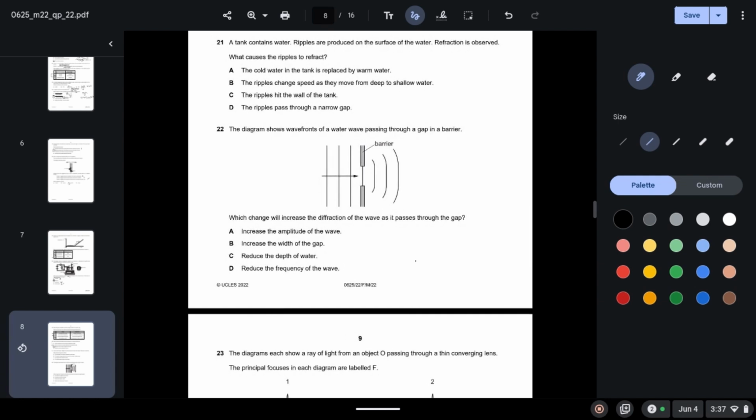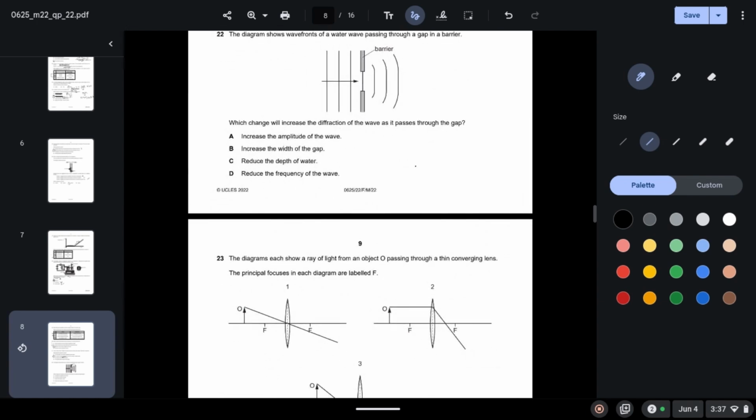21. A tank contains water. Ripples are produced on the surface of the water. Refraction is observed. What causes the ripples to refract? So we know that refraction is affected by a change of speed. Refraction is caused primarily by a change of speed. So when you go through the options, you will see that B is correct, which states that the ripples change speed as they move from deep to shallow water.